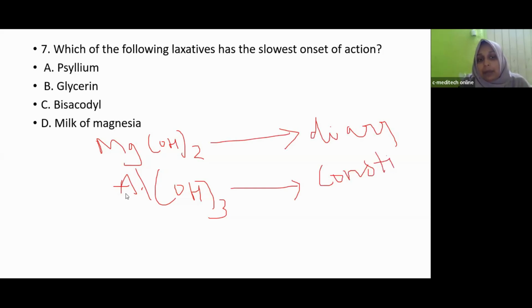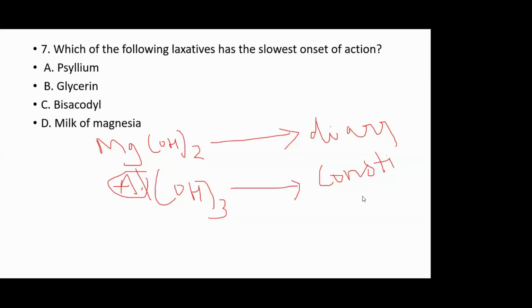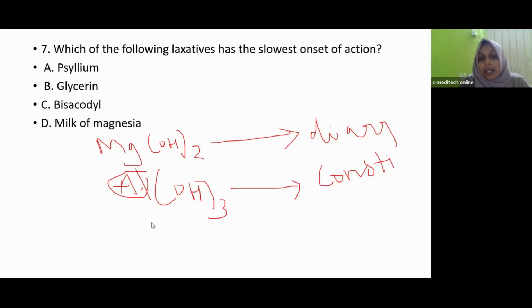Magnesium hydroxide and aluminum hydroxide are antacids. When we use magnesium hydroxide, it will produce diarrhea as a side effect. When we use aluminum hydroxide, it will produce constipation. So generally, we give a combination of magnesium hydroxide and aluminum hydroxide as an antacid, to counteract their effects.